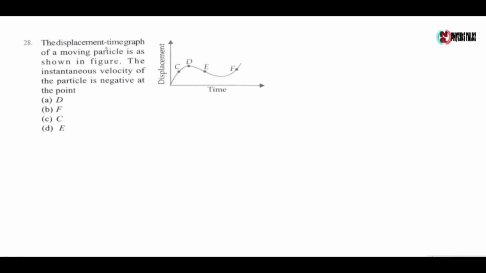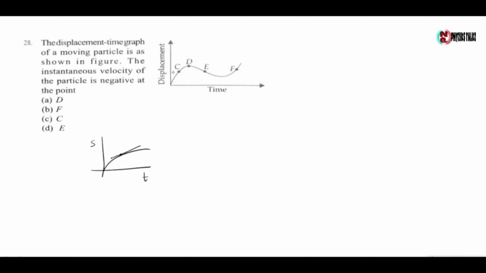Next question, the displacement time graph of a moving particle is as shown in the figure. The instantaneous velocity of the particle is negative at the point. Now we know for a displacement time graph, the slope at any point, or tangent at any point on the displacement time graph, gives instantaneous velocity.